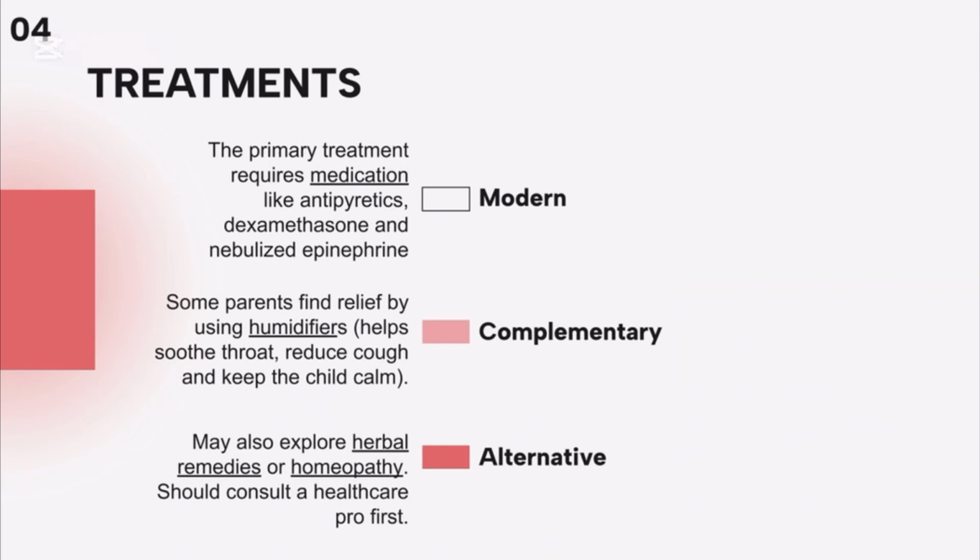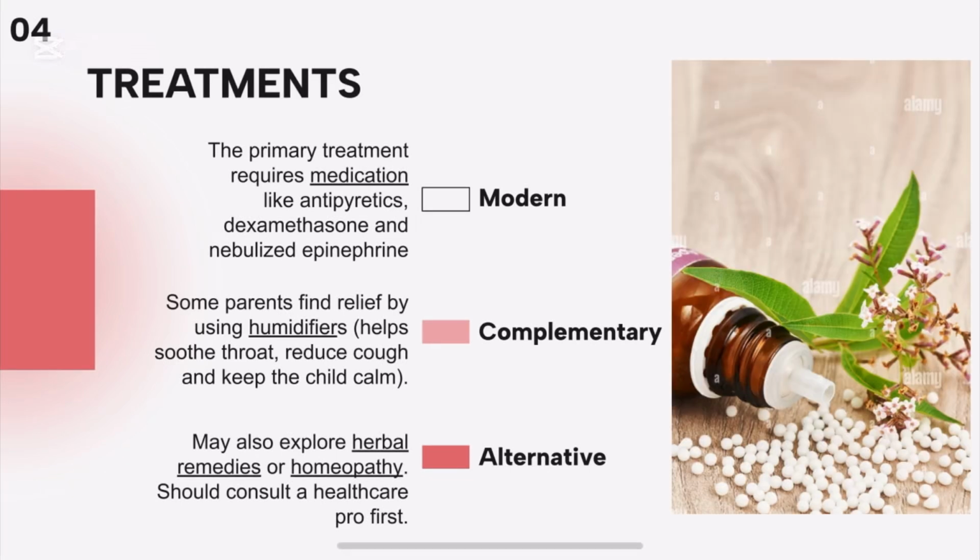Alternative treatment. While scientific evidence is limited, parents can also explore herbal remedies or homeopathy. However, it's important to consult a healthcare professional before trying any alternative treatments to ensure they are safe and appropriate for the child.